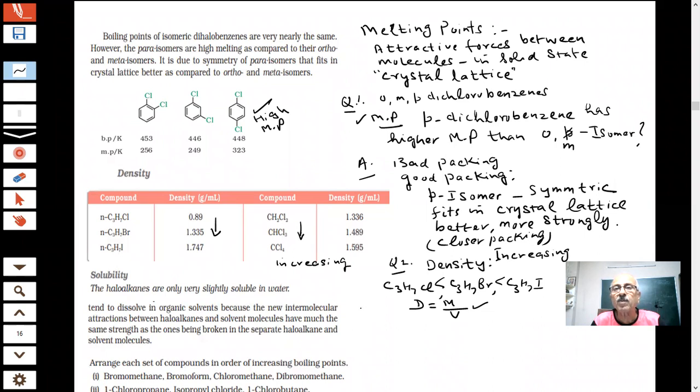And another question which we are coming to now, students. Question number 3. Explain the solubility of alkyl halides in water, students. Will they be soluble or not?